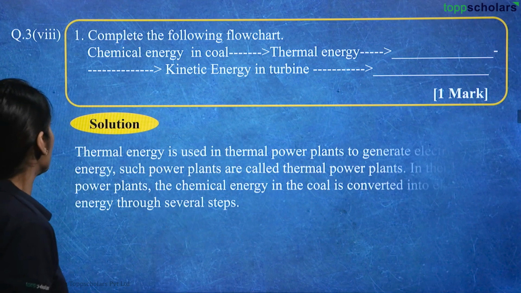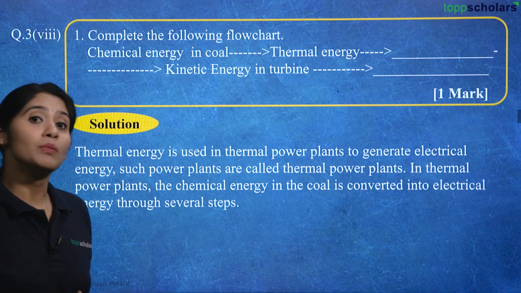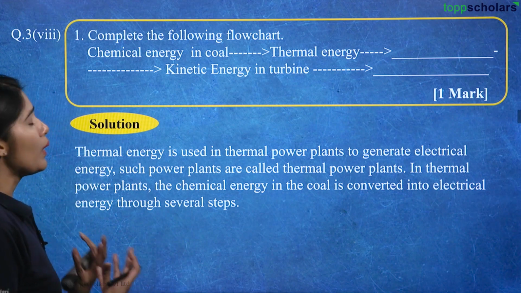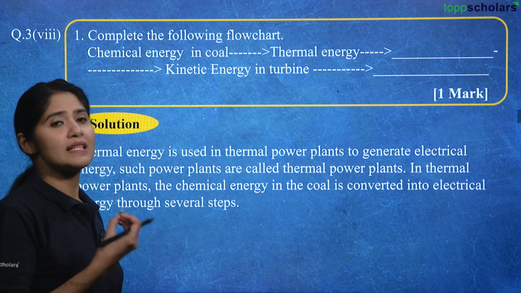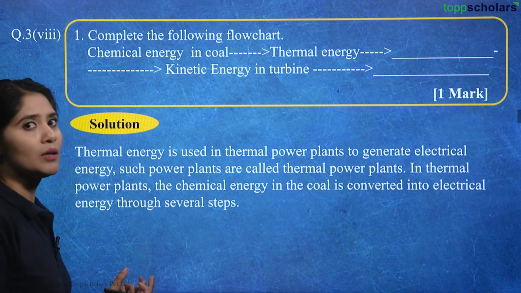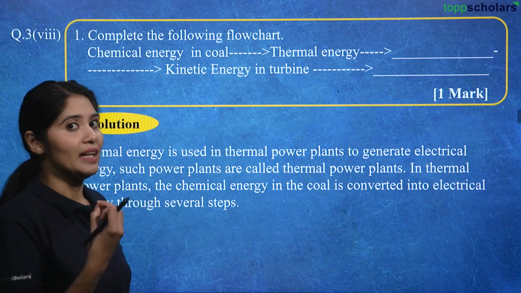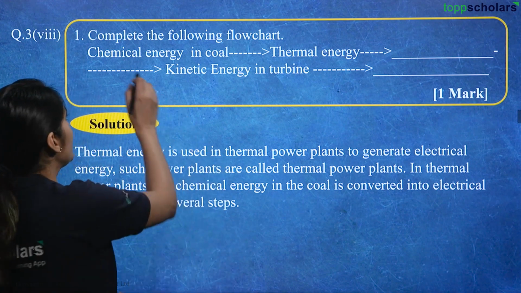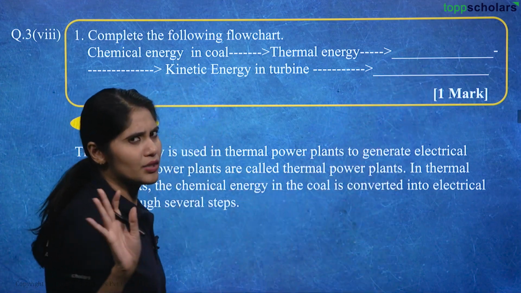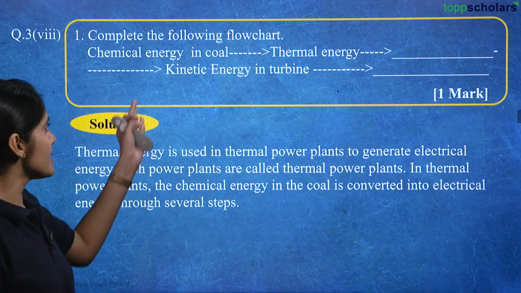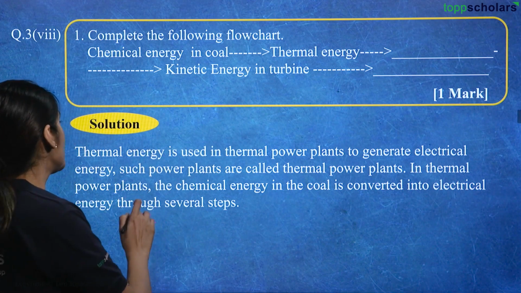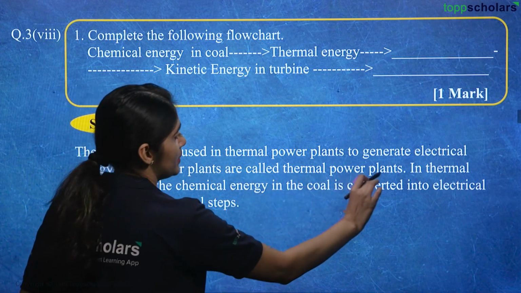So let's see. Thermal energy is used in thermal power plants to generate electrical energy, right? This is why we require these fossil fuels like coal and natural gas. These are used in thermal power plants to generate electricity. So now we know if we are using chemical energy in coal, the last part would be electrical energy, because this is the entire process. That is the reason why we are using turbines in the first place, right? Such power plants are called thermal power plants.